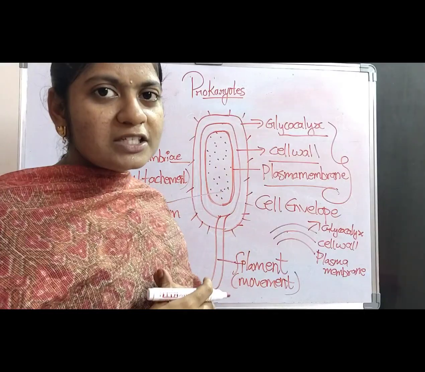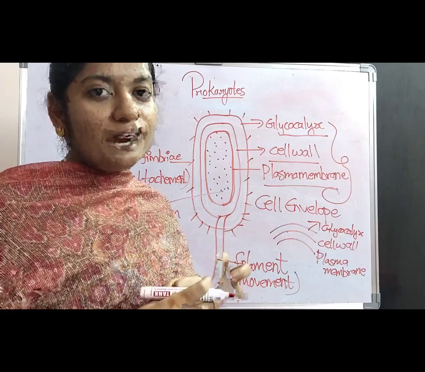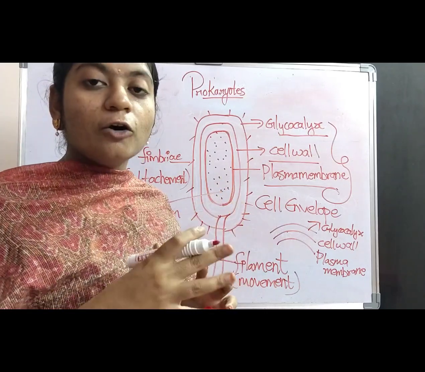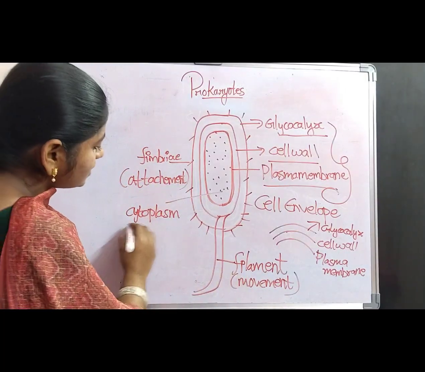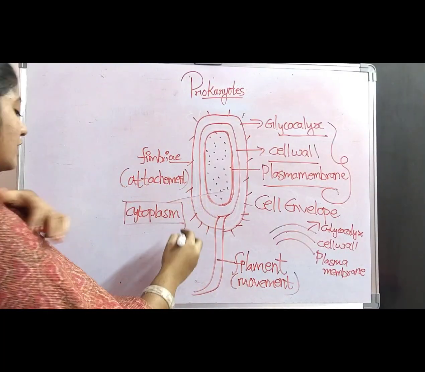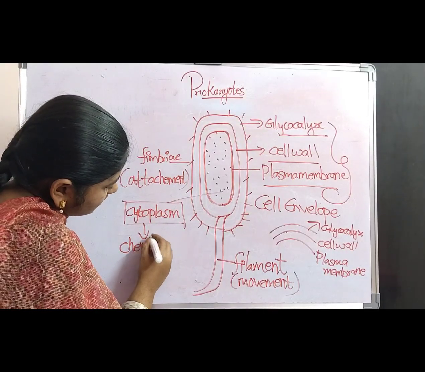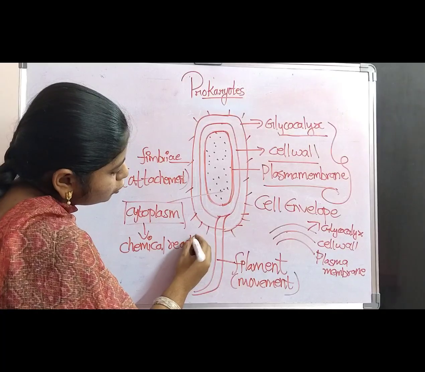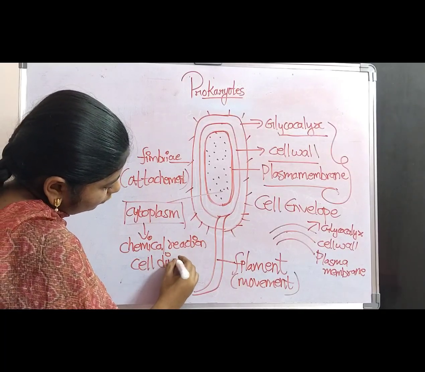What is the purpose of the cytoplasm? The cytoplasm undergoes different reactions. Chemical conversions also take place in the cytoplasm, and cell division also happens in the cytoplasm. So, what is the function of the cytoplasm? Chemical reactions take place in the cytoplasm, and cell division also takes place in the cytoplasm.